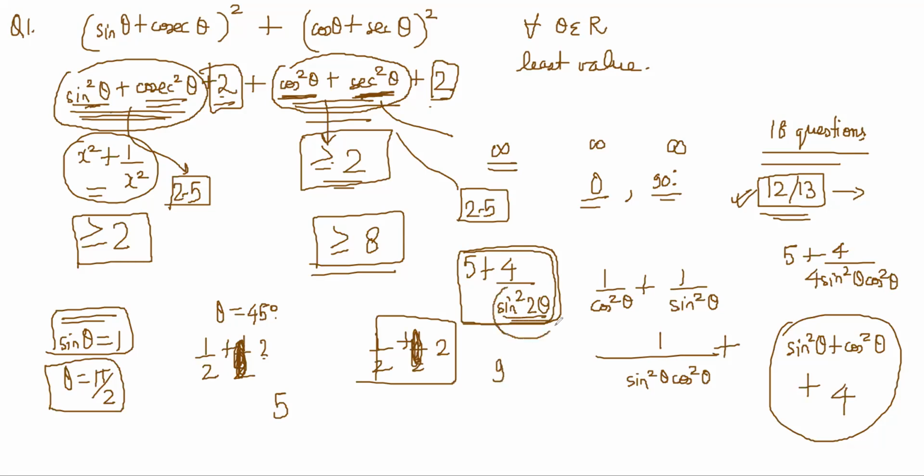Otherwise, sine square 2 theta will be less than 1, no? Normally, sine square 2 theta can take values between 0 to 1. So when it is the maximum value, it will be the minimum total. So when sine square 2 theta is 1, that means 2 theta is 90, right? So theta is 45. Correct. You understand?